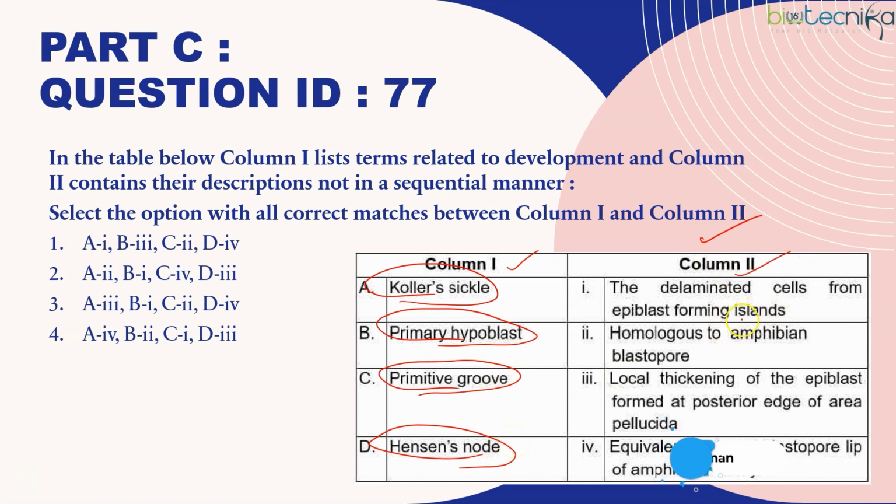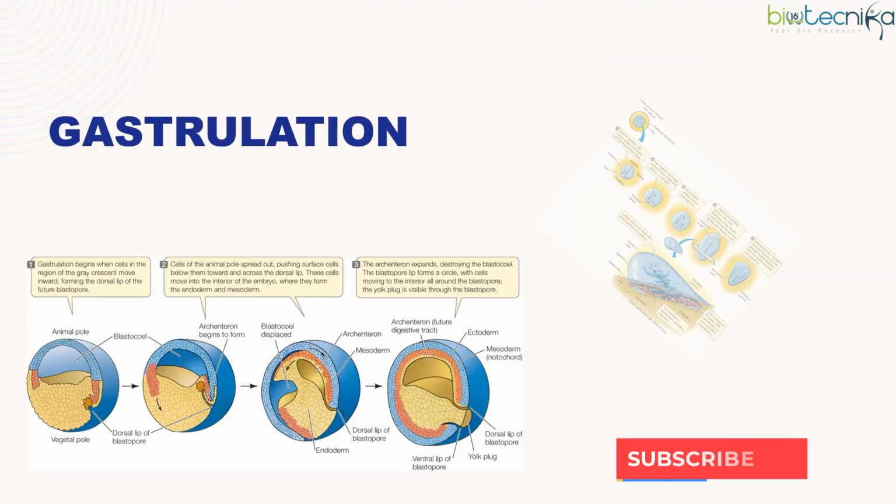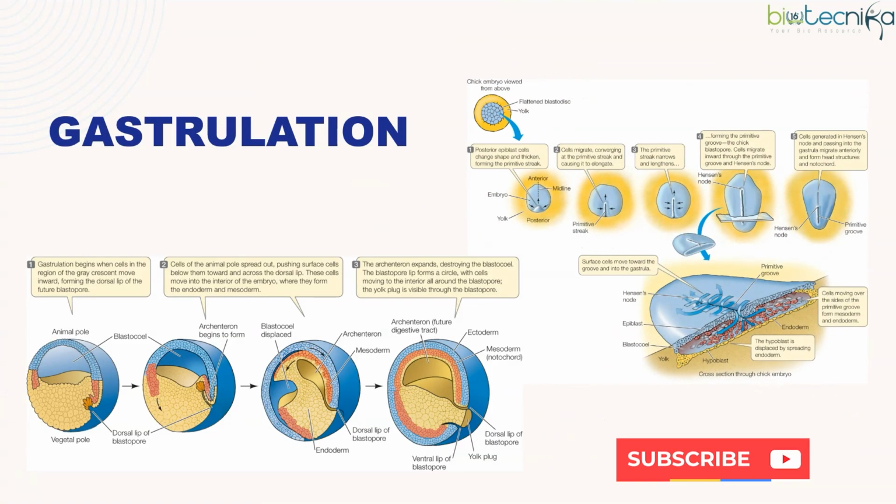And in column 2 they have given some parts which are analogous, compared to amphibians. Now Koller's sickle is nothing but a local thickening of the epiblast formed at the posterior edge of the area pellucida. If you look at the avian development, you can see at this posterior end some cells have started to migrate towards the anterior.